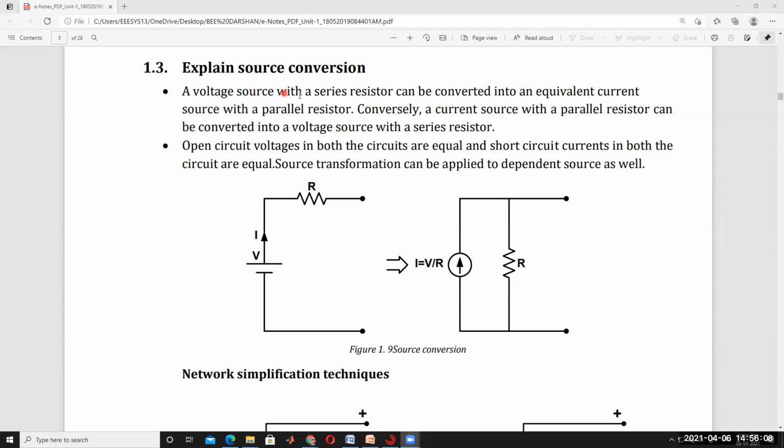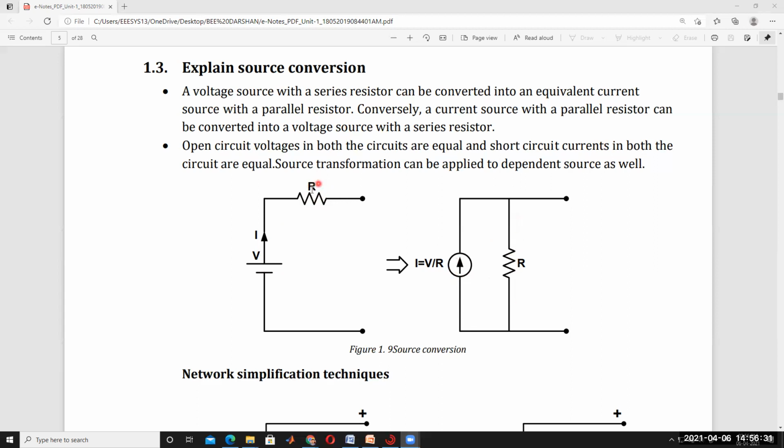A voltage source with a series resistor can be converted into an equivalent current source with parallel resistor. So this voltage source is converted into the current source by using Ohm's law, I is equal to V by R. Same resistor you have to introduce here by connecting in parallel to the current source.